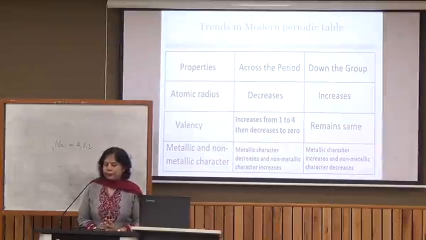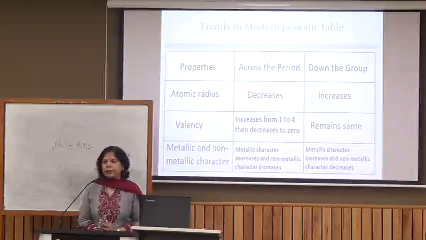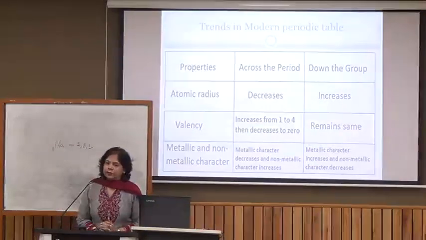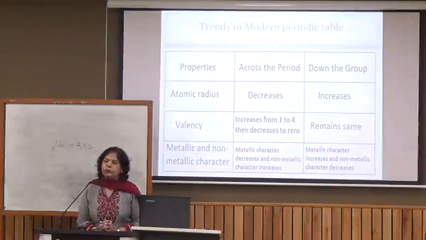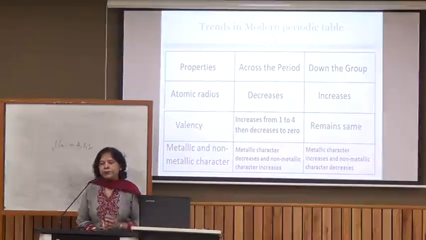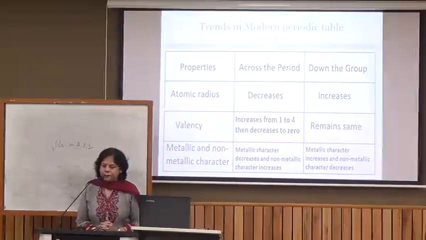When we go across the period, the number of valence electrons goes on increasing, and the electrons are in the same shell, so their distance remains the same, but the number of protons in the nucleus also increases. As a result, the nuclear pull goes on increasing, and the protons pull the valence electrons closer to the nucleus. As a result, the atomic radius, or the size of the atom, decreases as we move across the period.